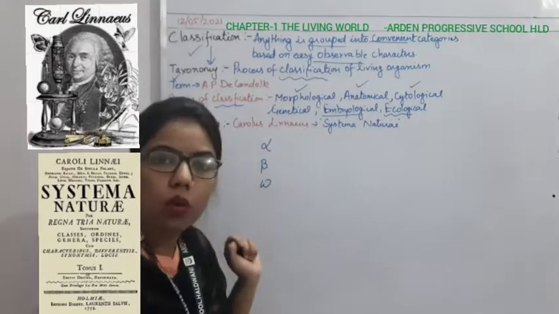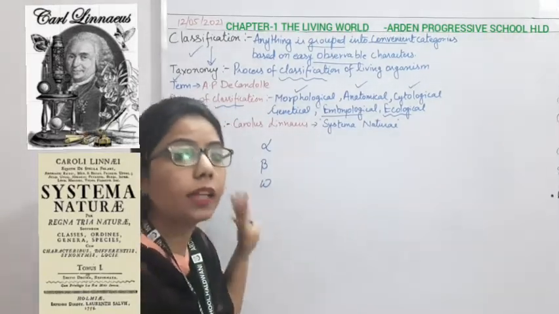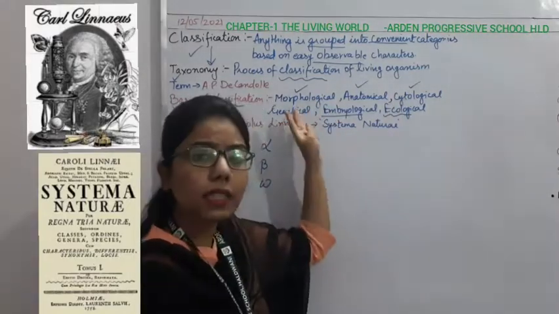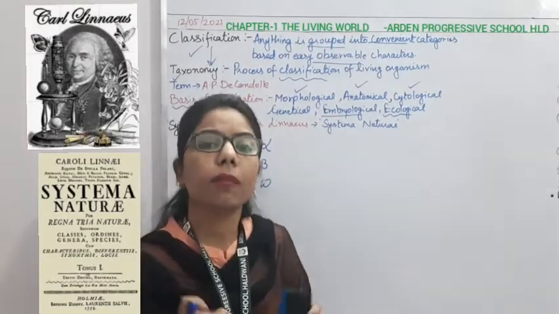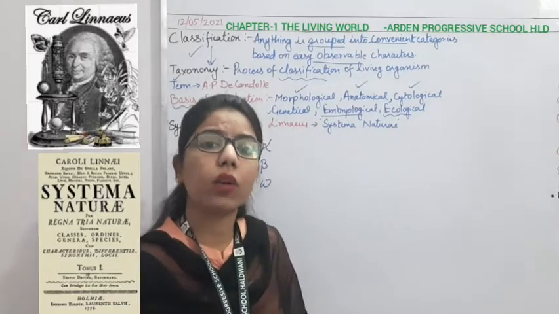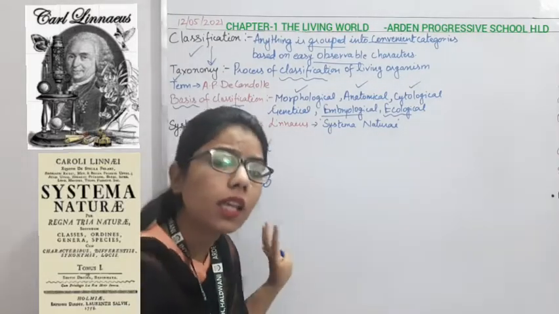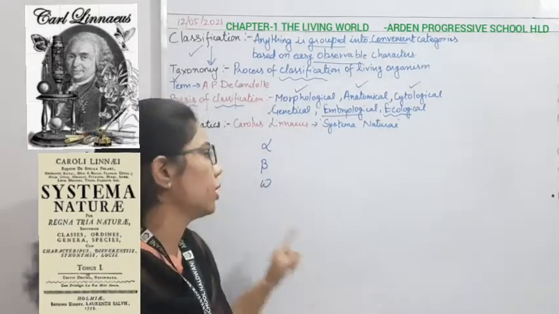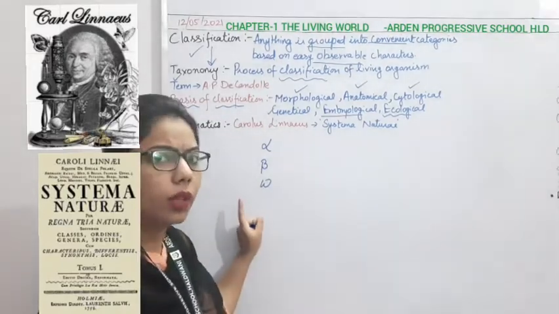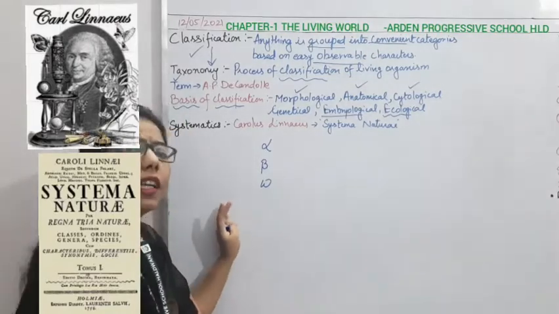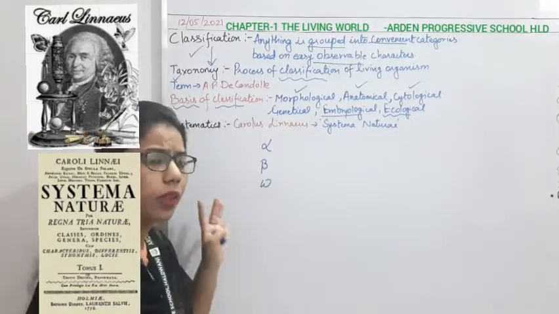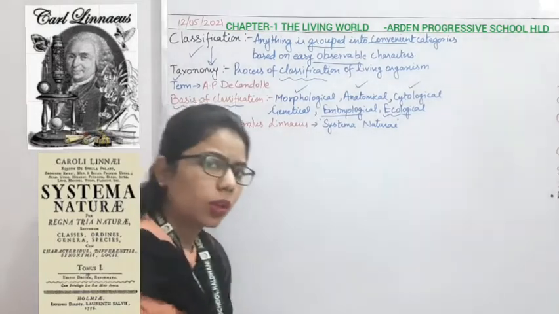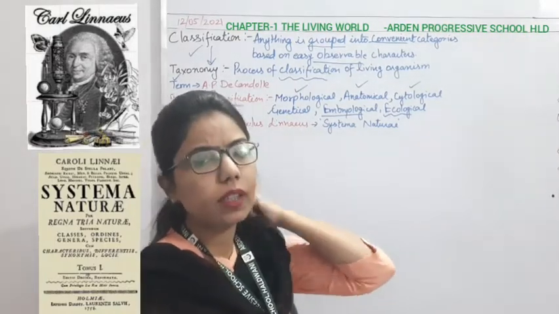So what about omega taxonomy? It means that along with all these things, we are considering the biochemical studies and biochemical characters. It means what is happening inside the particular living species. We are considering that also. It is known as omega taxonomy. So here we can say there are different aspects or types by which we can classify the organisms. Here we have completed taxonomy.